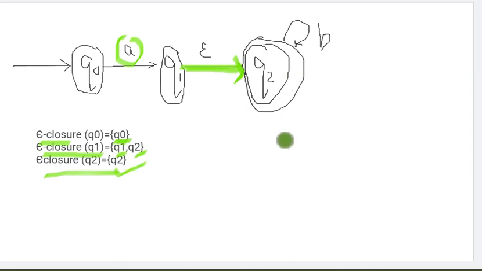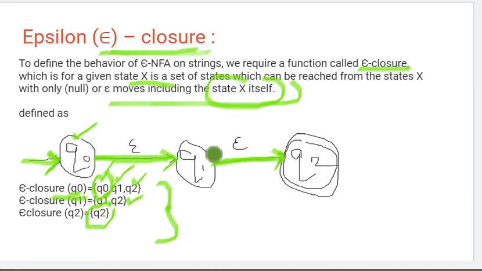Is there any epsilon movement? No. So the important point is to include the same state, and check up to where the epsilon movement goes. Don't stop at the next state itself. You need to track till where the continuous epsilon movements go, and include all those states. That's all. Thank you everyone, hope you understood.